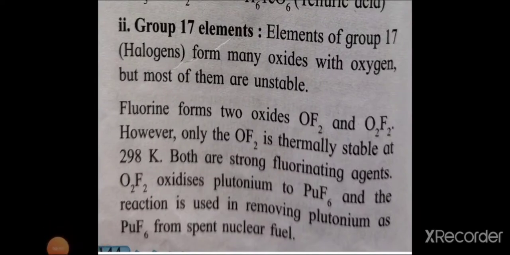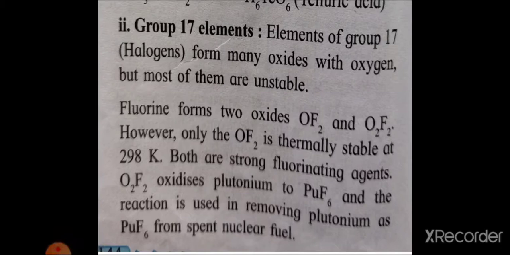Then next to this is oxides of group 17 elements. Elements of group 17, that is halogens, form many oxides with oxygen, but most of them are unstable. Fluorine forms two oxides, OF2 and O2F2, oxygen difluoride and dioxygen difluoride. Of the two, only OF2 is thermally stable at 298 Kelvin. Both are strong fluorinating agents.